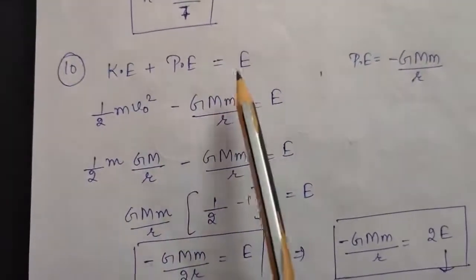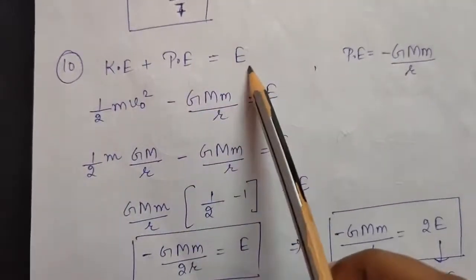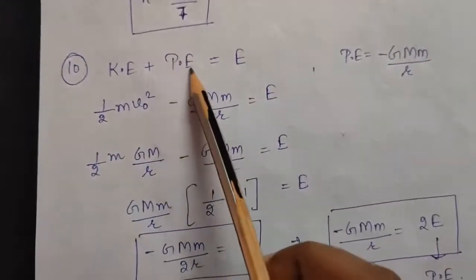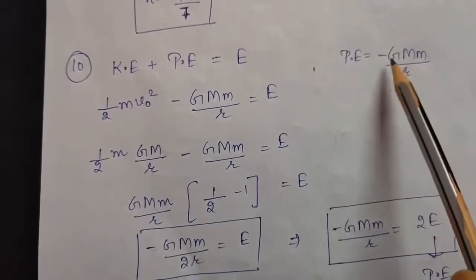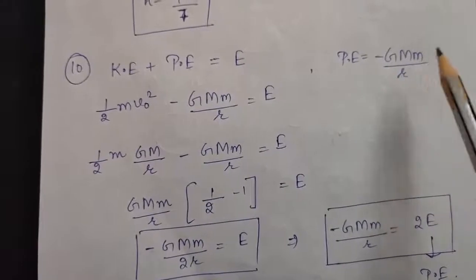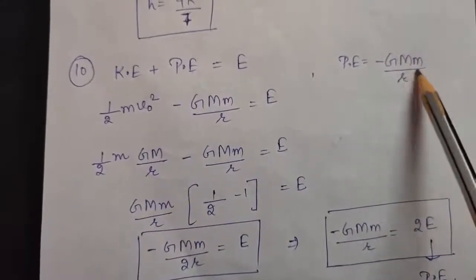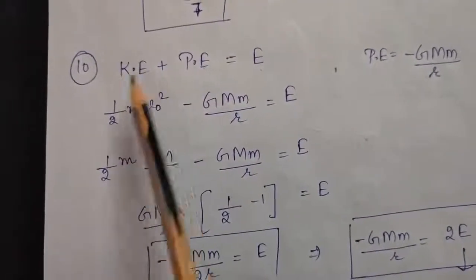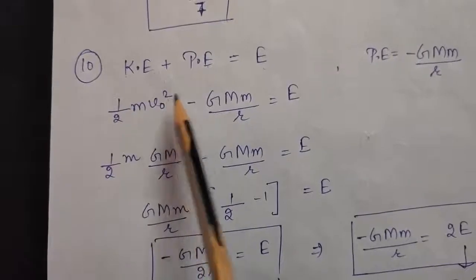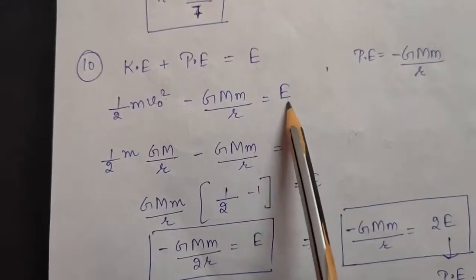So if total energy is E, that means kinetic energy plus potential energy is equal to E. Now you have to calculate potential energy, and you already know the formula of potential energy, which is minus GMm by R. That means we have to calculate the value of this thing in terms of E. So let us put various formulas. Kinetic energy is nothing but half mv0 square. Potential energy is nothing but minus GMm by R, equal to total energy.